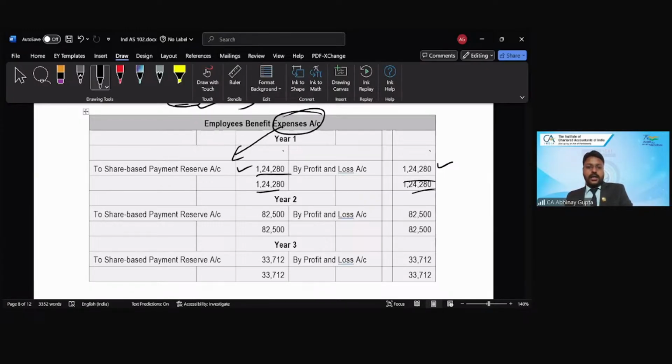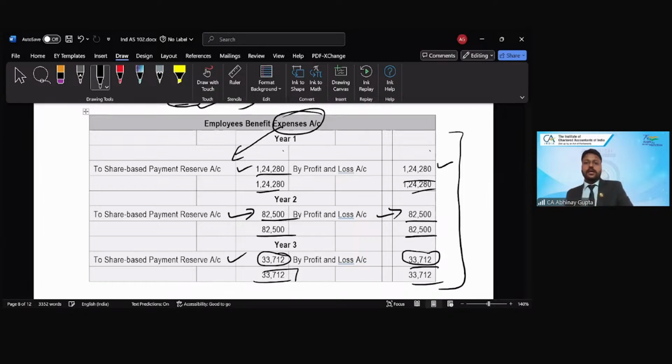In year 2, again the same entry, for the year 2 expense, passing on or charging the PNL. Again the balance is nullified, no carry forward, no brought forward. In year 3, again the same entry with the year 3 expense amount, same charge to the PNL, and no carry forward, no brought forward. The account is super simple to present, right? Employee benefit expense account, this is how we are going to present it. Is that clear? Yes, no, please.